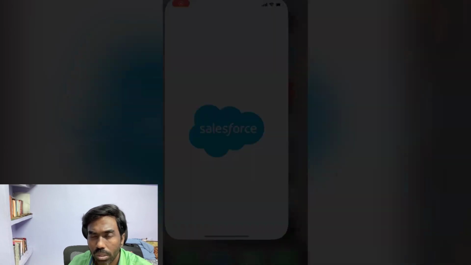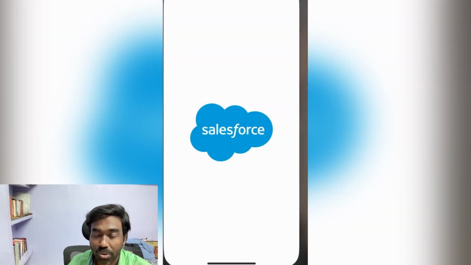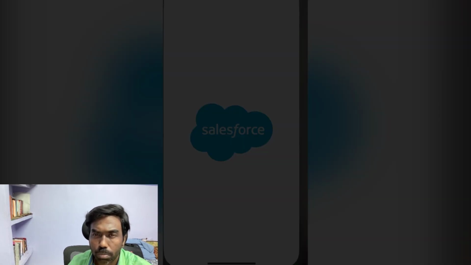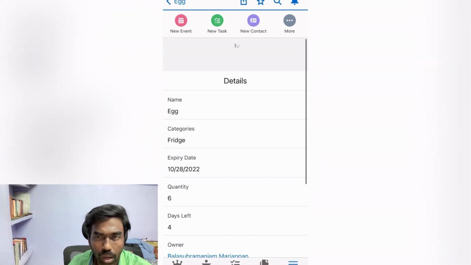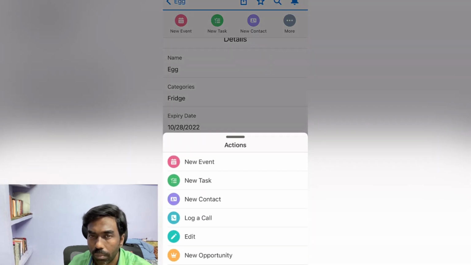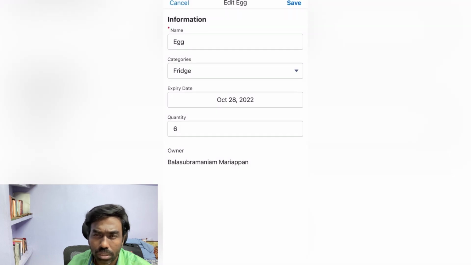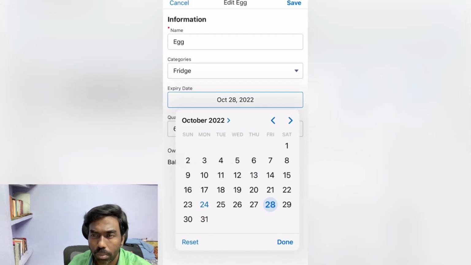I always love to include Salesforce as part of home automation, so I created an app that tracks the expiry date of food products and reminds my wife with a notification followed by a recipe. This automation is built using a simple integration between Salesforce and Home Assistant via webhook.